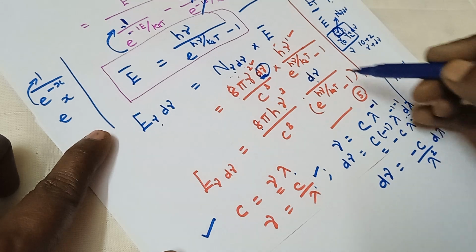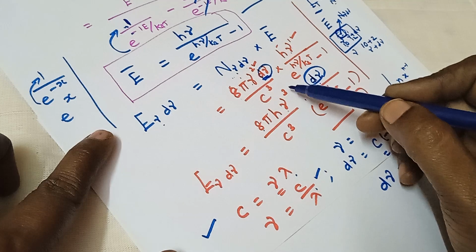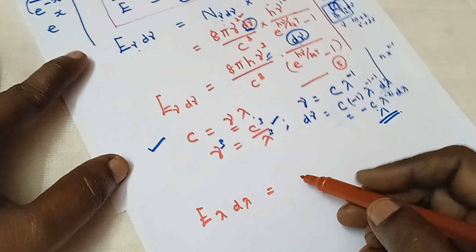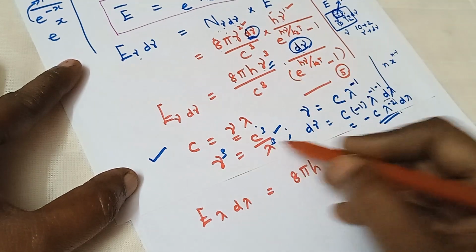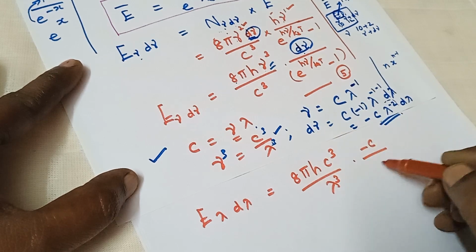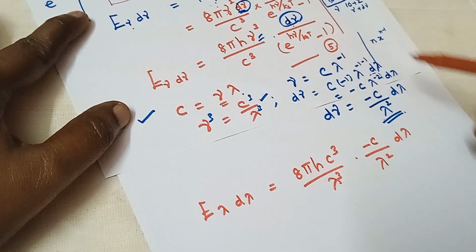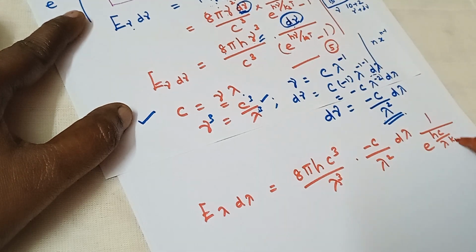Now substituting d nu as minus c by lambda square d lambda and nu cube as c cube by lambda cube, we get E lambda d lambda is equal to 8 pi h, nu cube is written as c cube by lambda cube and d nu is written as minus c by lambda square into d lambda, and then the remaining equation is 1 divided by e power h nu, with nu replaced by c by lambda, k B T, minus 1.